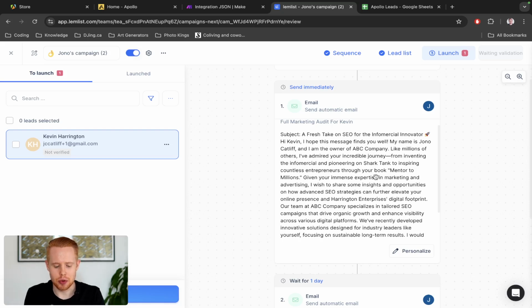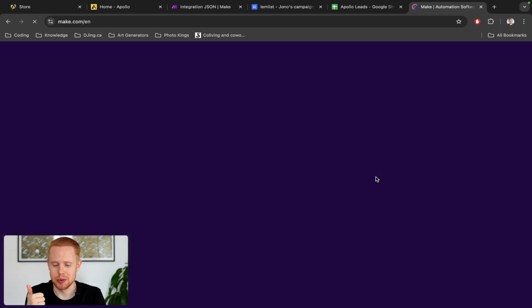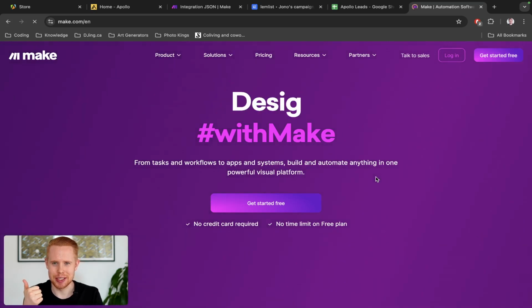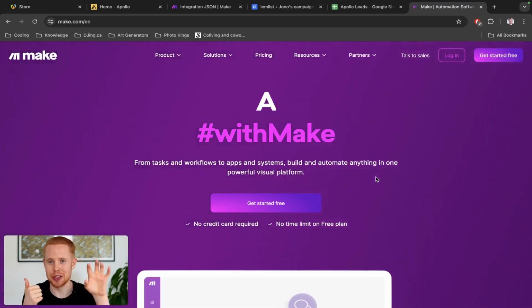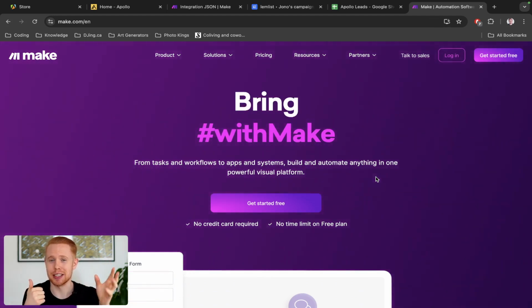Number one is we're going to be using a couple of software tools. The first one is make.com. Right? So this is my favorite software out there. It's for automating your business, right? It's about tying different applications together so you can web scrape and then you can add those results to Google Sheets and then you can also add that contact to Lemlist.